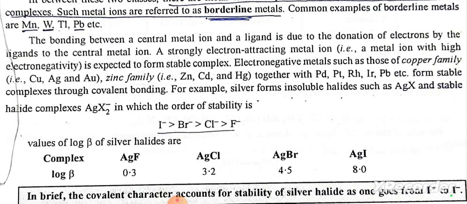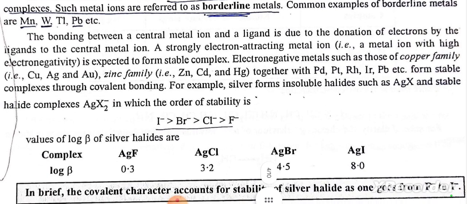For example, silver forms insoluble halides such as AgX and stable halide complexes AgX2⁻, in which the order of stability is I⁻ greater than Br⁻ greater than Cl⁻ greater than F⁻.